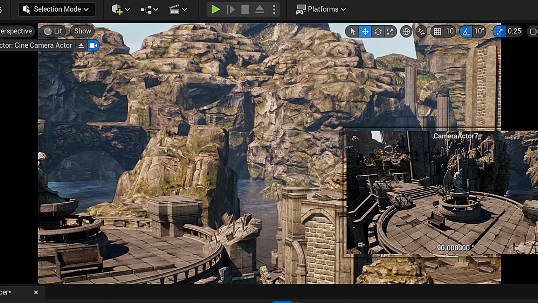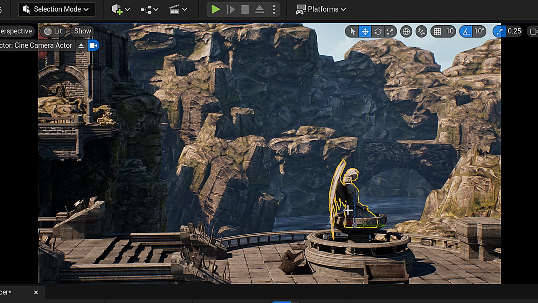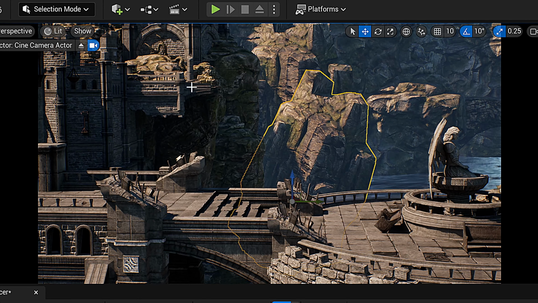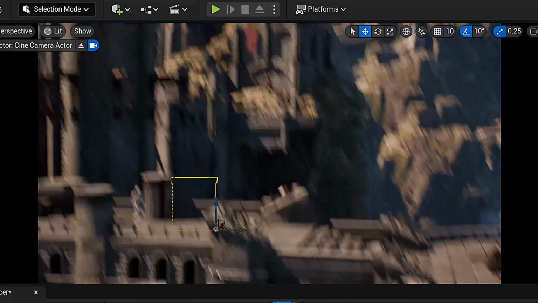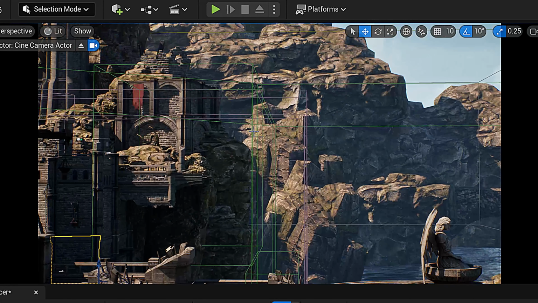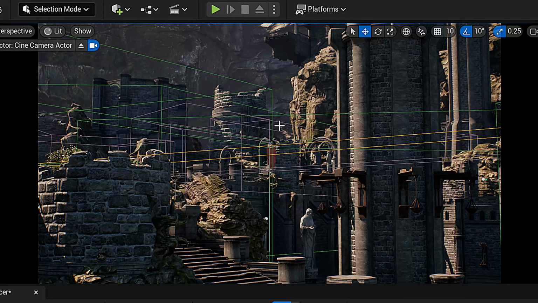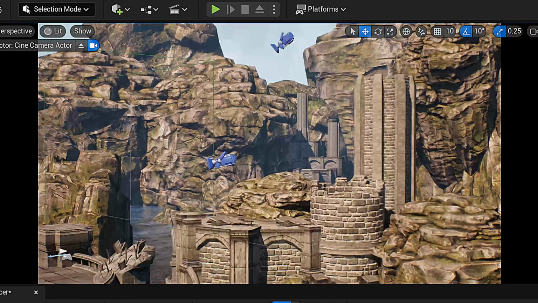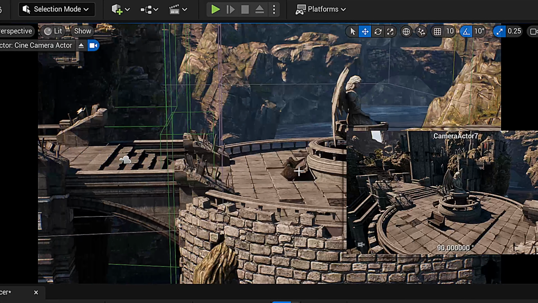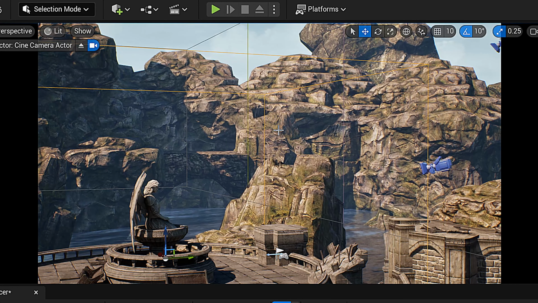So if I hit G, that means it can be hidden. But these are actually assets that belong to the level and will be in our sequence. So when I hit G, these aren't hidden. So just think of these as all things that are running in the back end in Unreal Engine, features of the software itself that serve a certain purpose and represent something in the engine. And those can always be hidden.